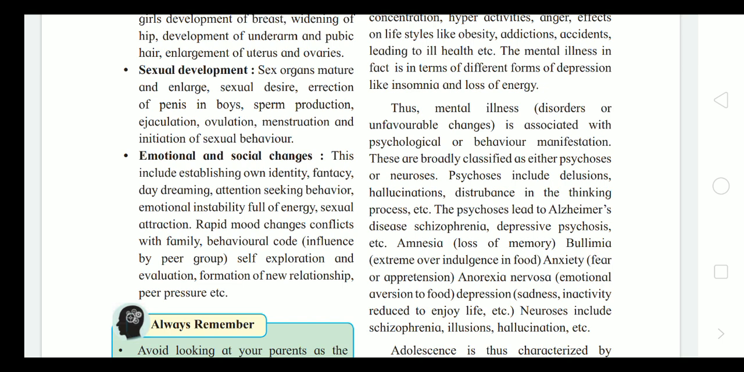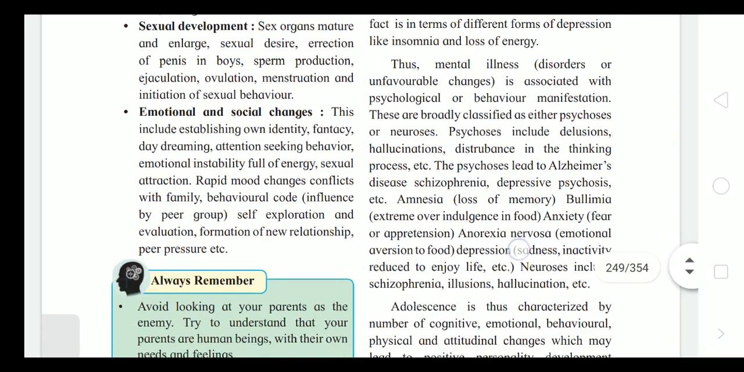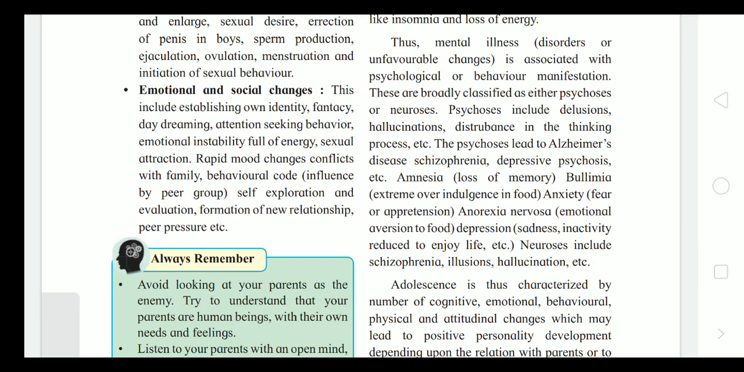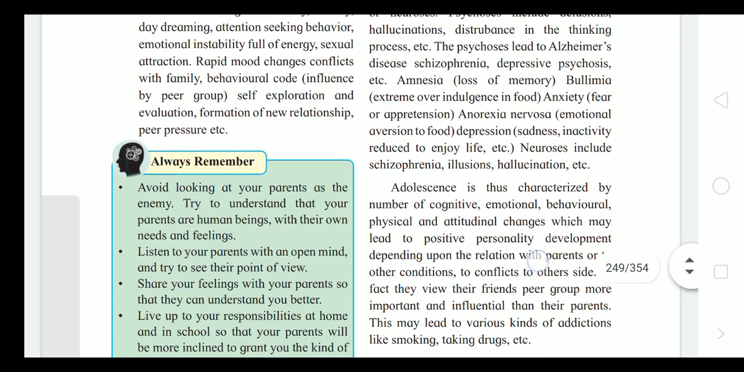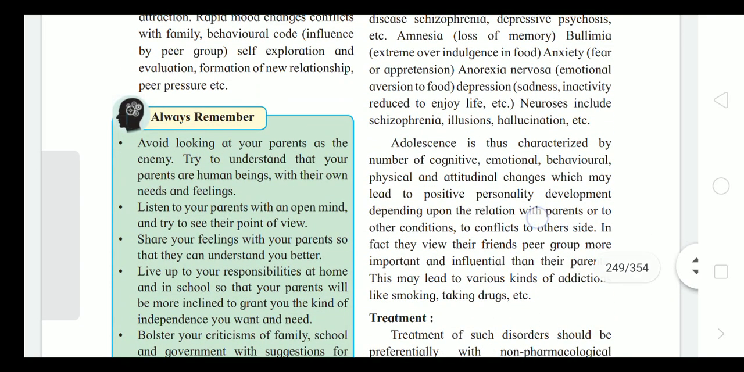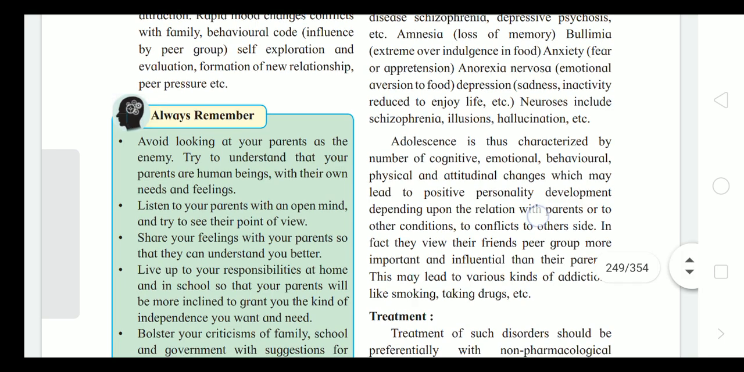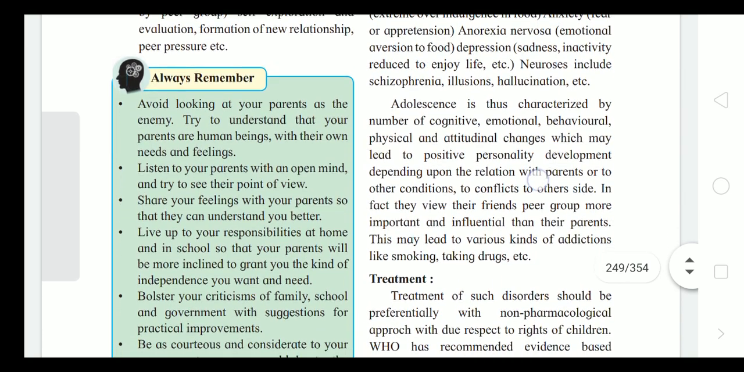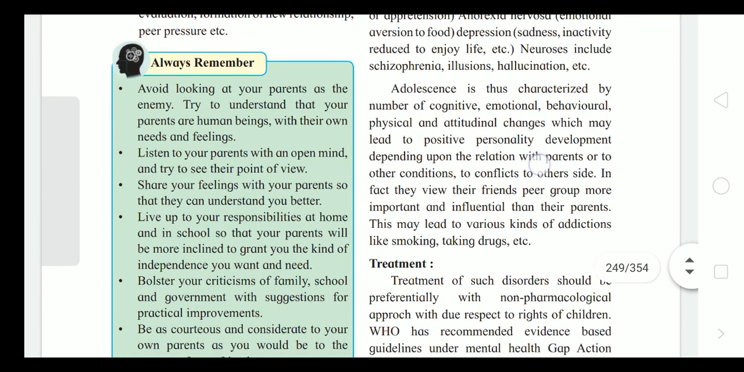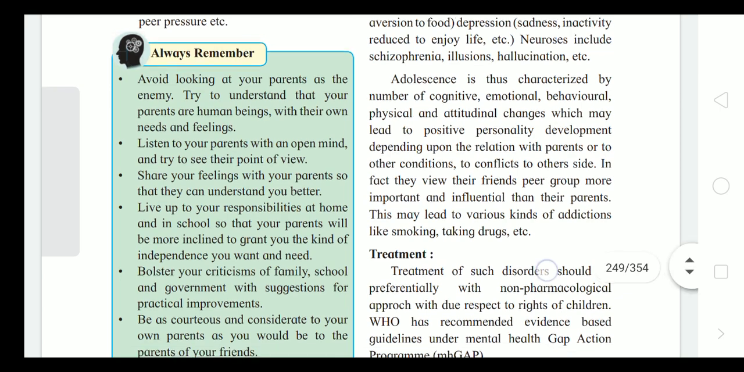Mental illness is a disorder or unfavorable change related to psychological behavior manifestation. Psychosis includes delusions, hallucinations, disturbances in the thinking process. Amnesia is loss of memory; bulimia is extreme indulgence in food; anxiety is fear or apprehension; anorexia nervosa is emotional aversion to food; depression is sadness and inactivity; and neurosis, schizophrenia involve illusions, hallucinations.